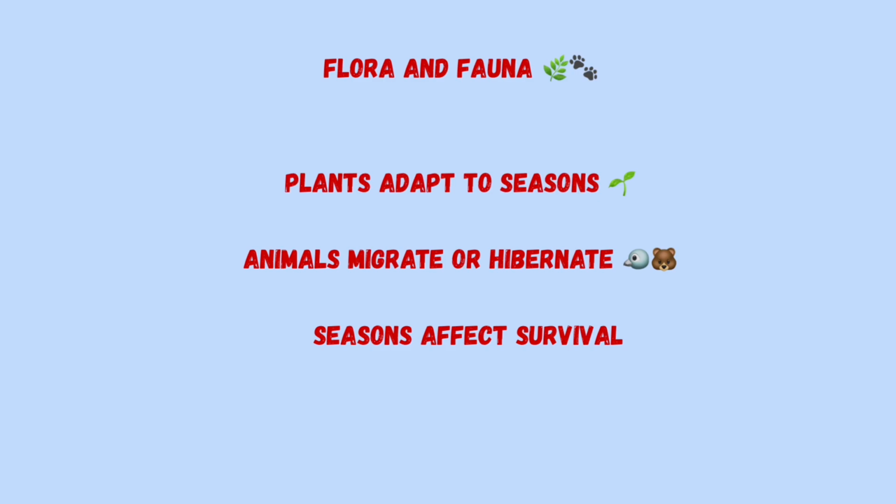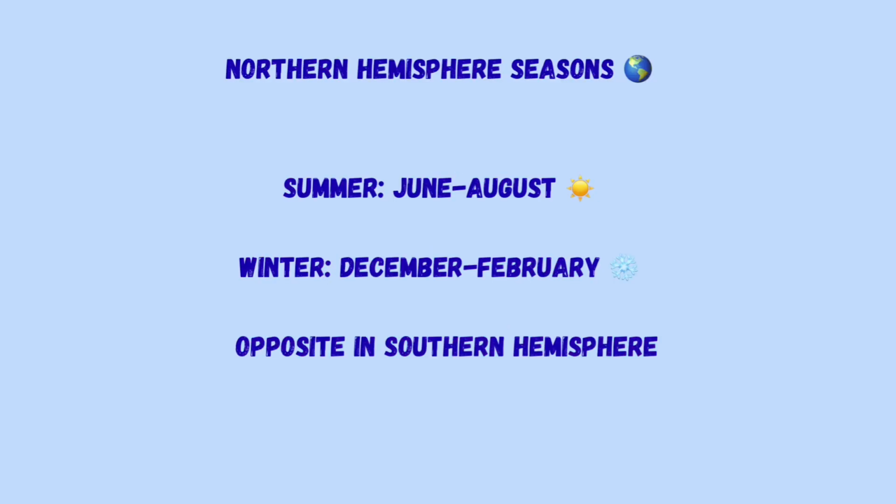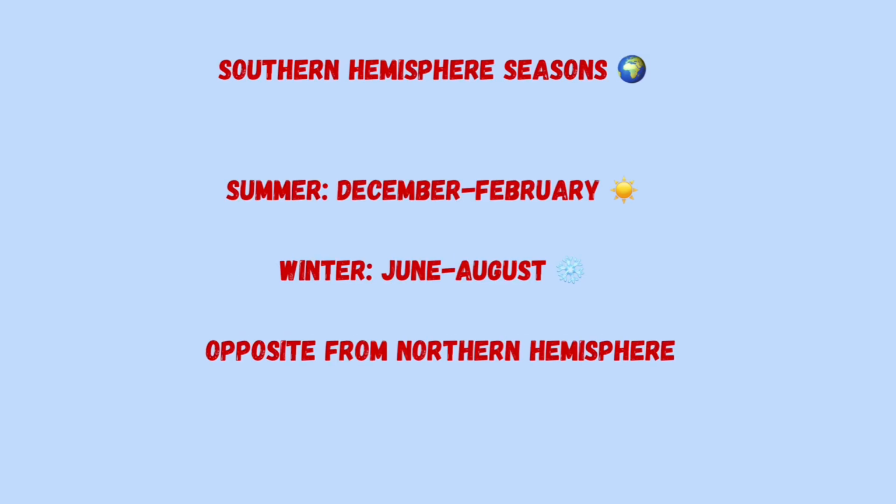Now next is northern hemisphere seasons. The northern hemisphere is the half of the Earth north of the equator. So it has 4 seasons: spring, summer, autumn or fall, and winter. In spring, weather becomes warmer, plants grow and flowers bloom. In summer, days are long, weather is hot, and plants grow fully. In autumn or fall, leaves change color and fall, temperatures cool. In winter, weather is cold, days are shorter, and some plants stop growing. So we can say in the northern hemisphere, seasons change because the Earth tilts as it moves around the sun.